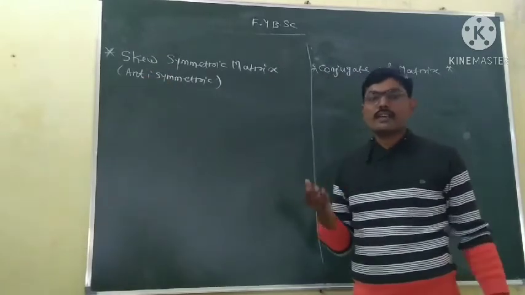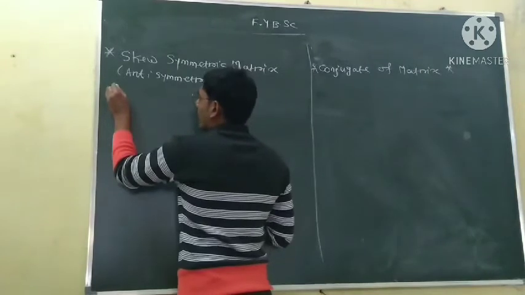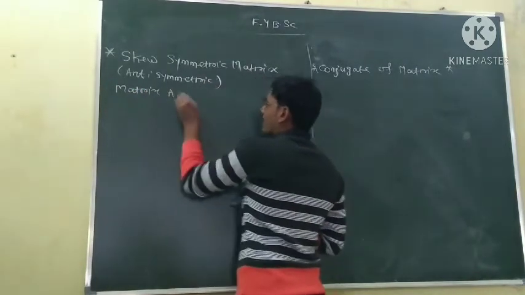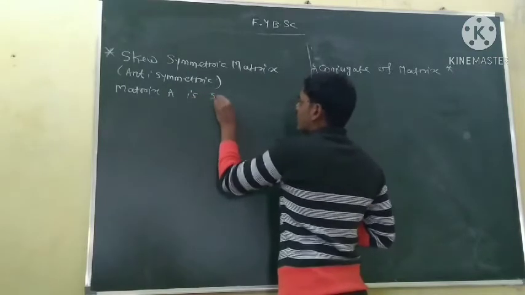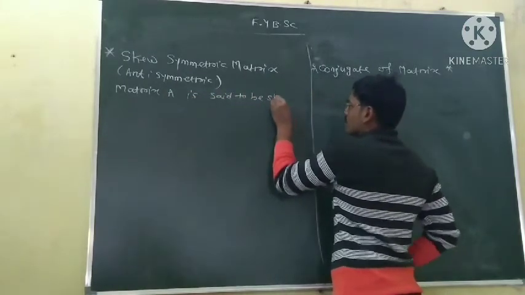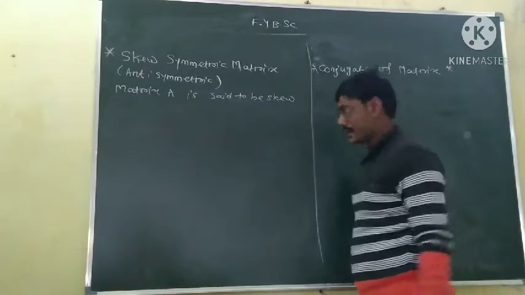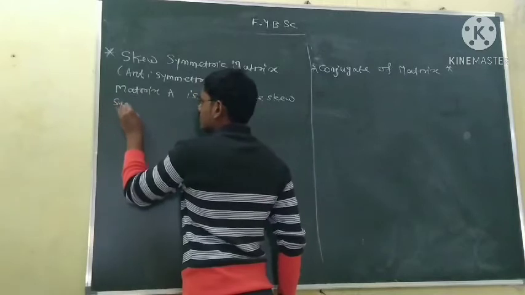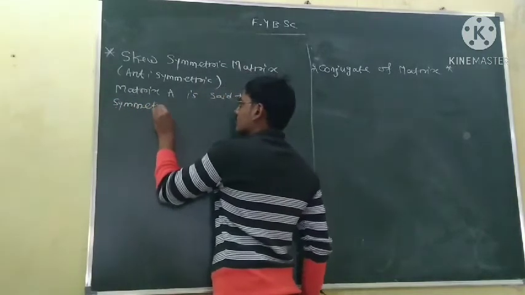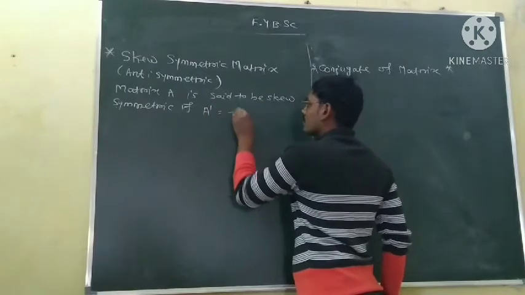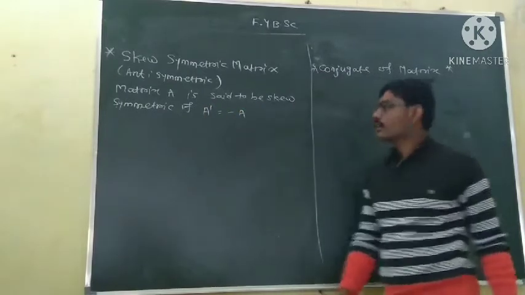So matrix A is said to be skew symmetric or anti-symmetric if A transpose is equal to minus of A.